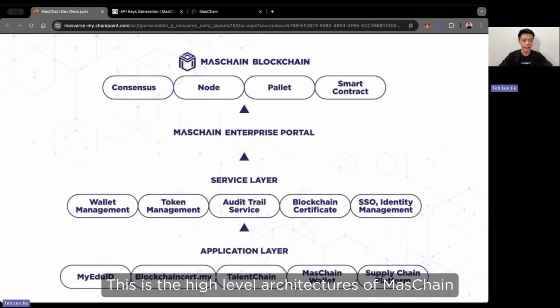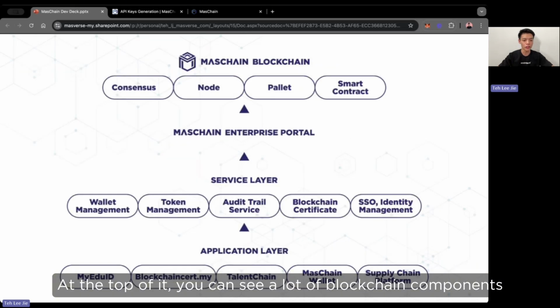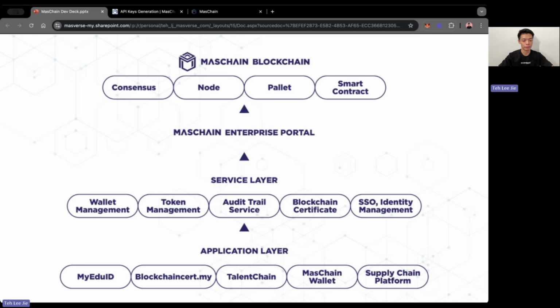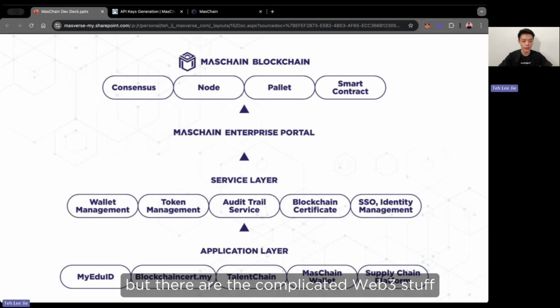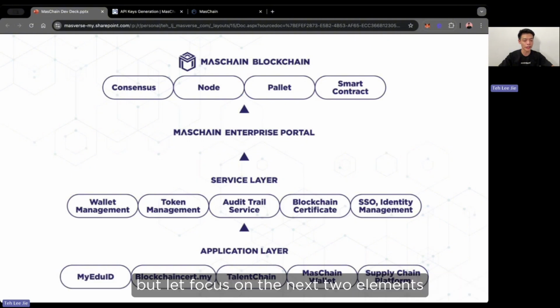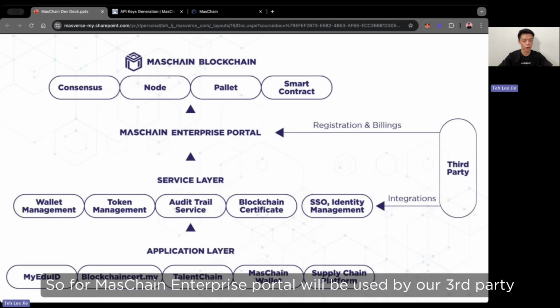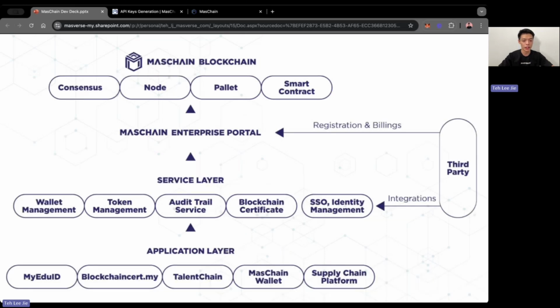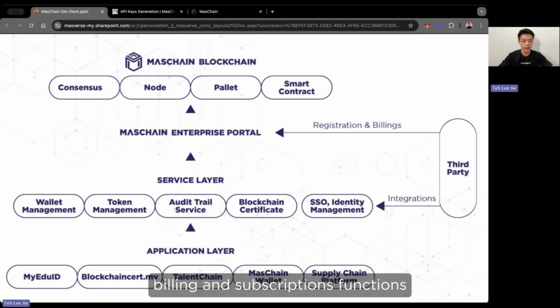This is the high-level architecture of MasChain. At the top of it, you can see a lot of blockchain components like consensus mechanism, node, pallet, and smart contract. But these are the complicated Web3 stuff that we are abstracting away from developers that are integrating with MasChain. But let's focus on the next two elements. First will be MasChain Enterprise Portal. The MasChain Enterprise Portal will be used by our third parties or developers for registration, billing, and subscription functions.